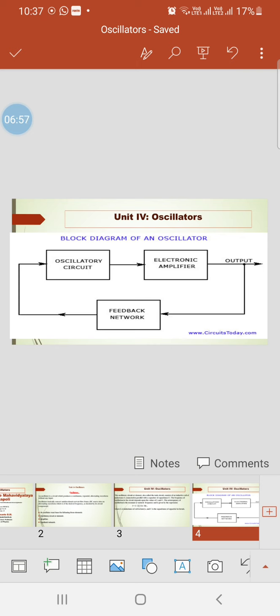Now let us see carefully the block diagram of an oscillator. Oscillator block diagram. Here the oscillatory circuit is there first.